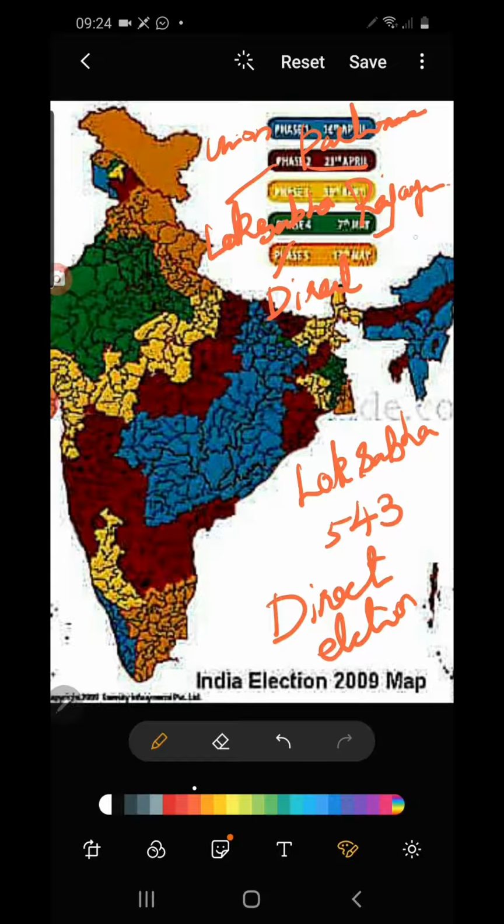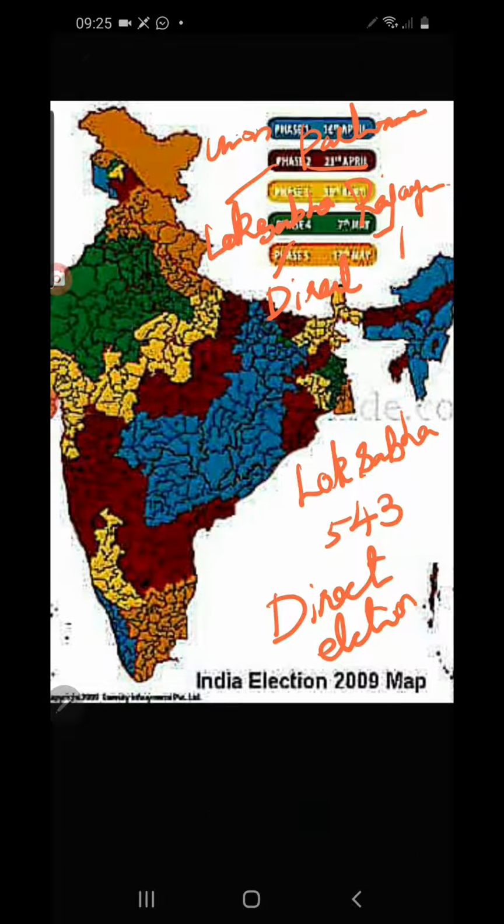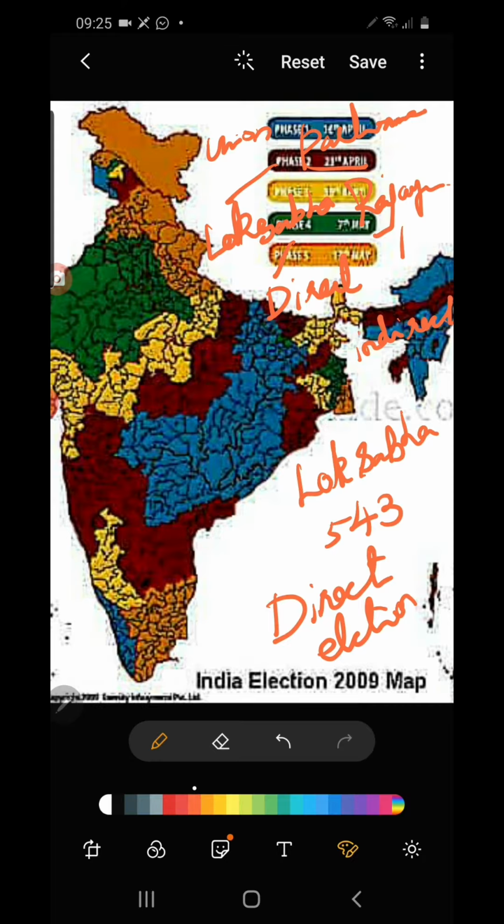So people are not directly involved in the election of members of Rajya Sabha, but they are indirectly involved. Is that clear? I hope you understood the difference between direct election and indirect election. The Lok Sabha members are directly elected by the voters or people of the nation, and Rajya Sabha members are indirectly elected. How? They are elected by the elected representatives of the people. So this is the difference between direct election and indirect election.